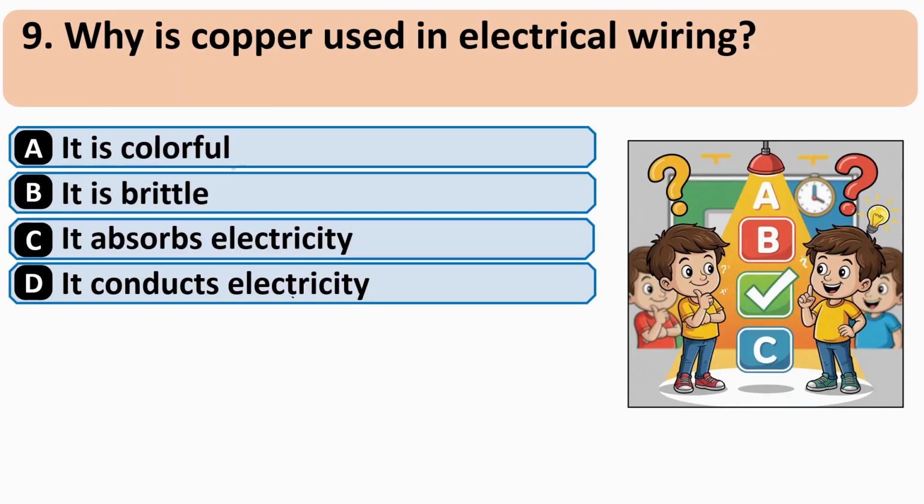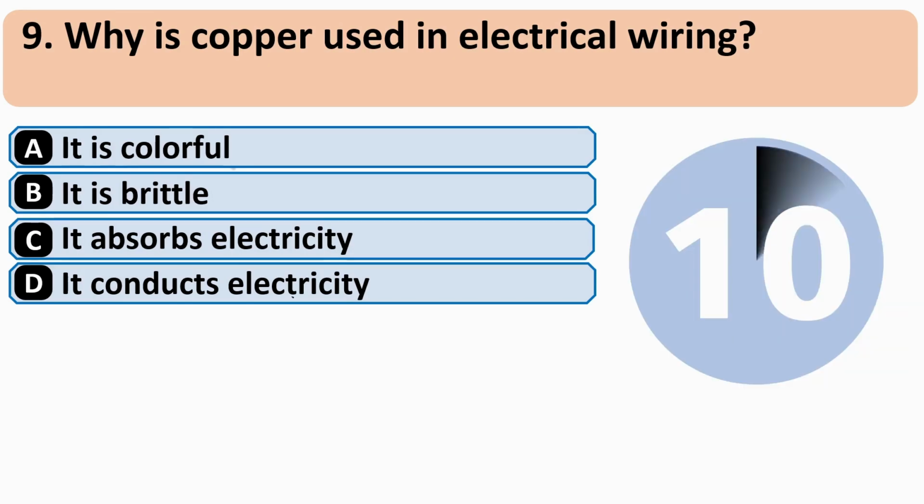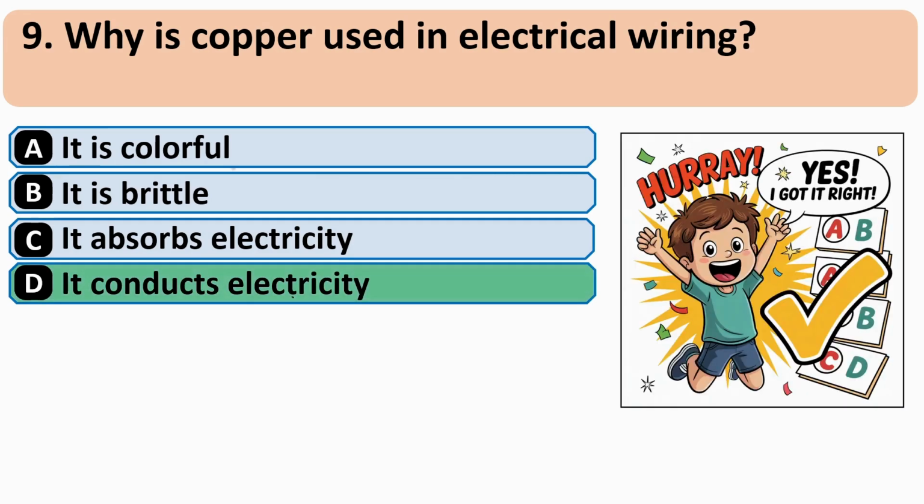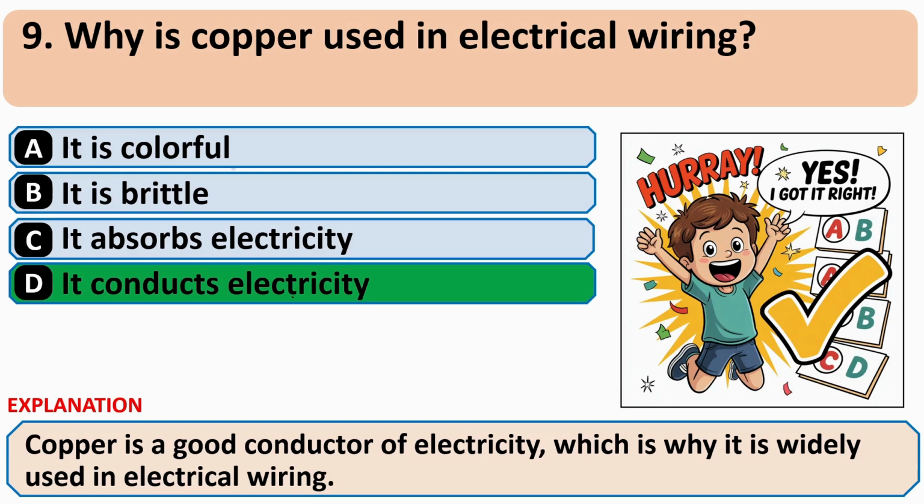Why is copper used in electrical wiring? And correct answer is D, it conducts electricity.